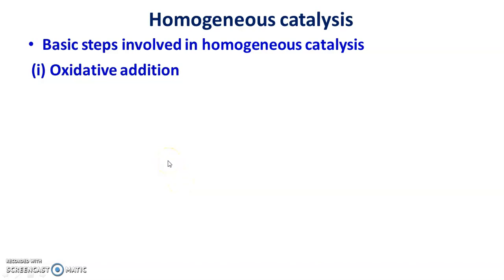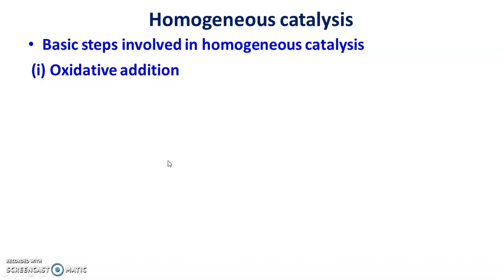First of all, you must know most of the reactions of transition metal complexes or organometallic compounds involve a change in coordination number of metal by means of gain or loss of ligands. So during the course of reaction there is a change in coordination number, maybe from 4 to 6 or vice versa, 6 to 4.